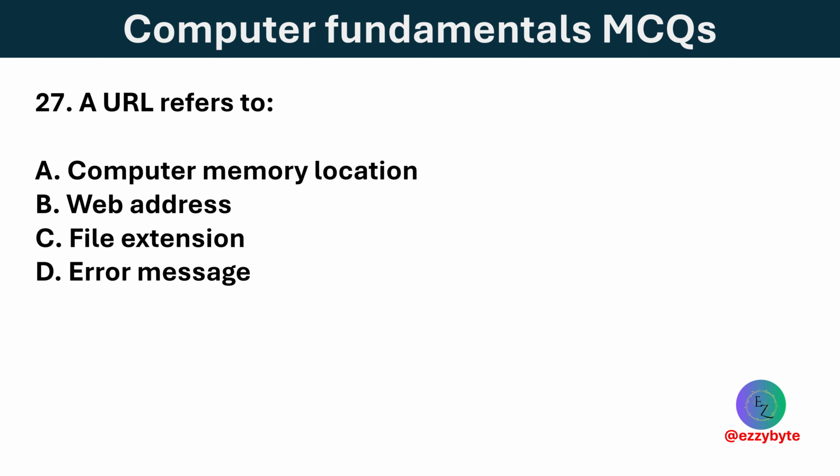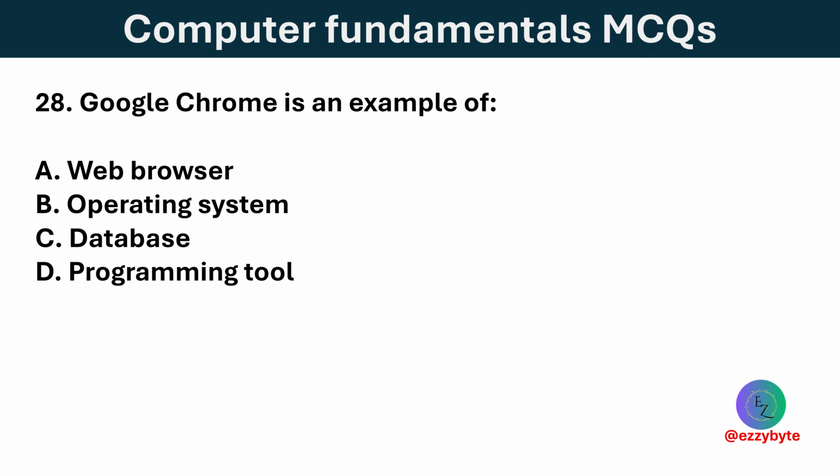A URL refers to: options are computer memory location, web address, file extension, and error message. Option B is correct. A URL specifies the address of a web page on the internet. Google Chrome is an example of: options are web browser, operating system, database, and programming tool. Option A is correct. Google Chrome is a web browser used to access websites and online content.